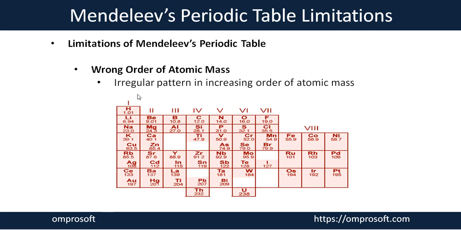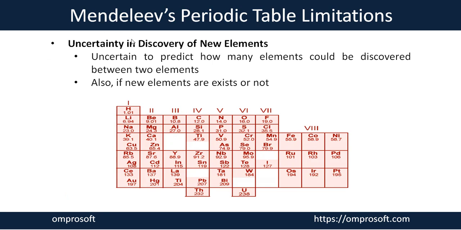Another limitation of Mendeleev's periodic table was uncertainty in the discovery of new elements. Mendeleev left spaces for undiscovered elements, but it was just a prediction, and there is a difference between prediction and facts. Whether the elements he predicted actually exist in the atmosphere was completely uncertain.